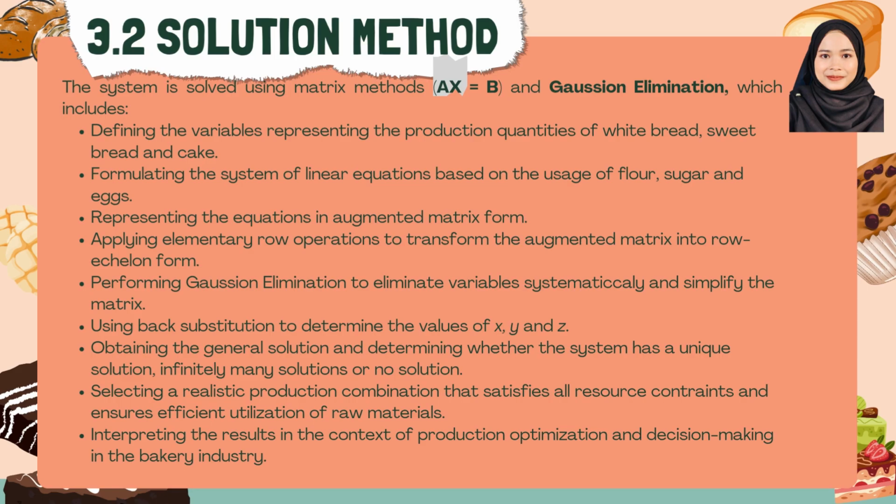Fourth, apply elementary row operations to transform the augmented matrix into row echelon form. Fifth, perform Gaussian elimination to eliminate variables systematically and simplify the matrix. Sixth, use back substitution to determine the values of x, y, and z. Seventh, obtain the general solution and determine whether the system has a unique solution, infinitely many solutions, or no solution.